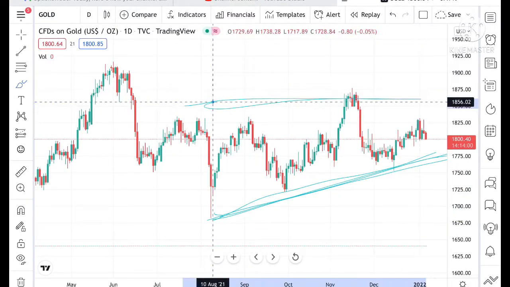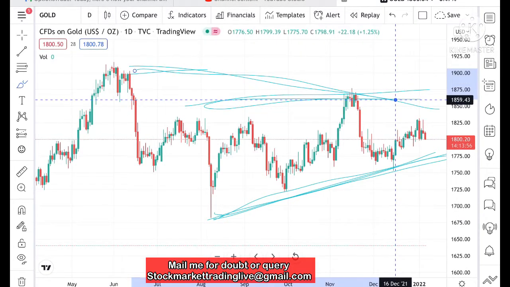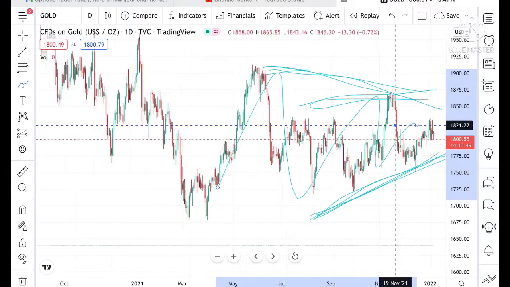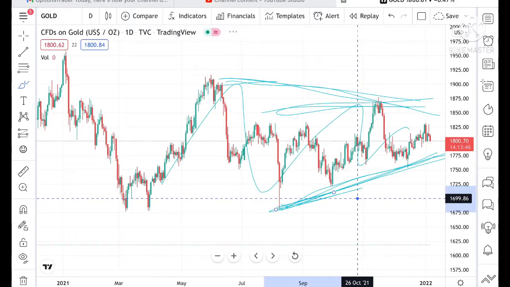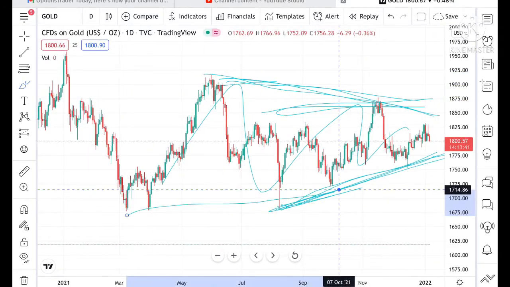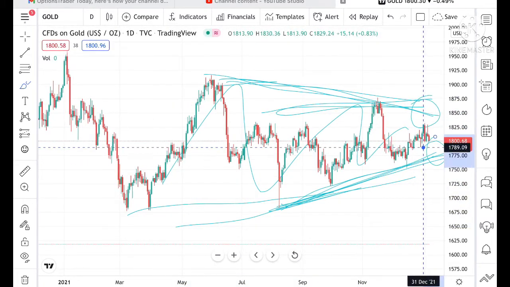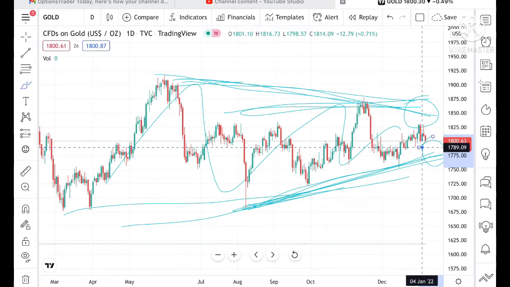We can see a pattern forming, a narrow pattern, if you look at the chart from March of 2021. This pattern is trying to break out at this particular zone, and I've already shared the long and short term view in my Telegram channel.